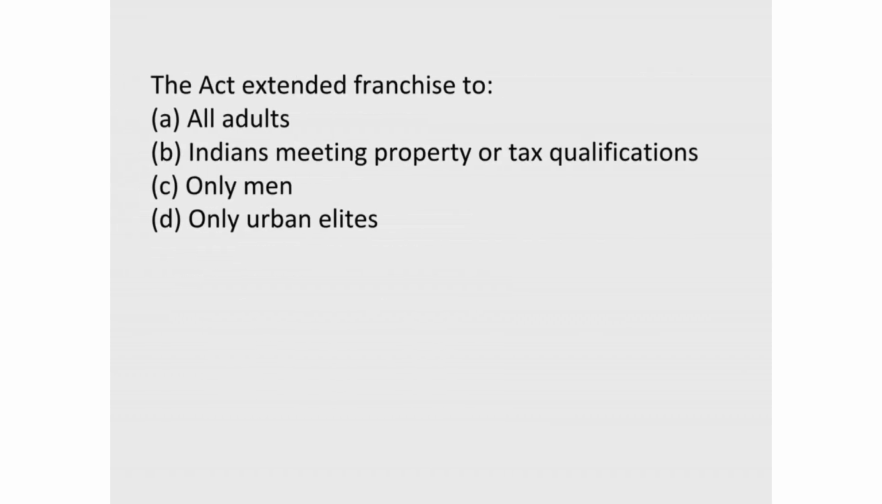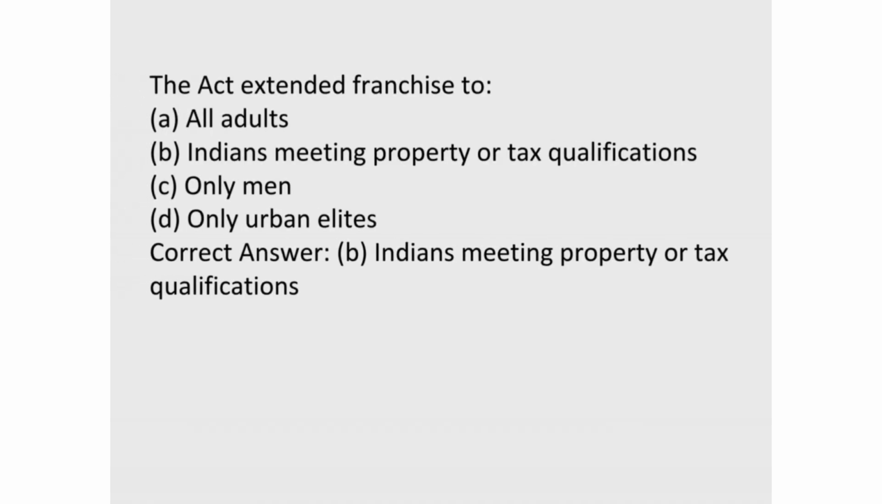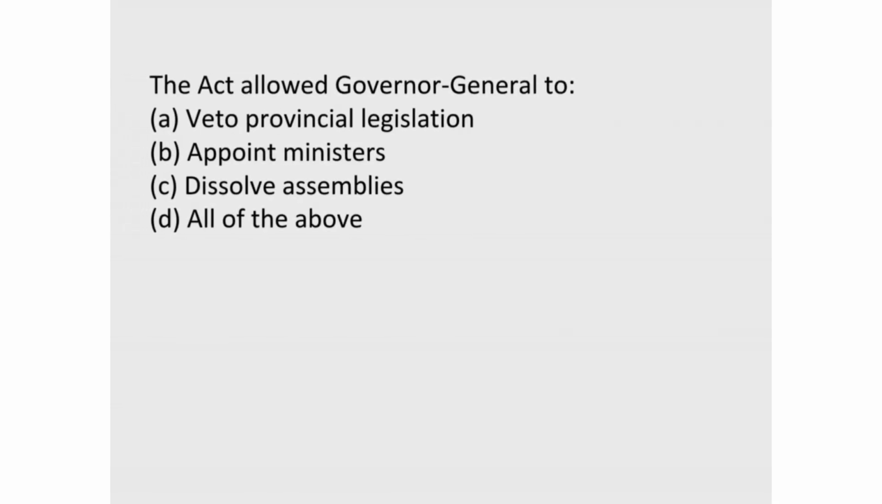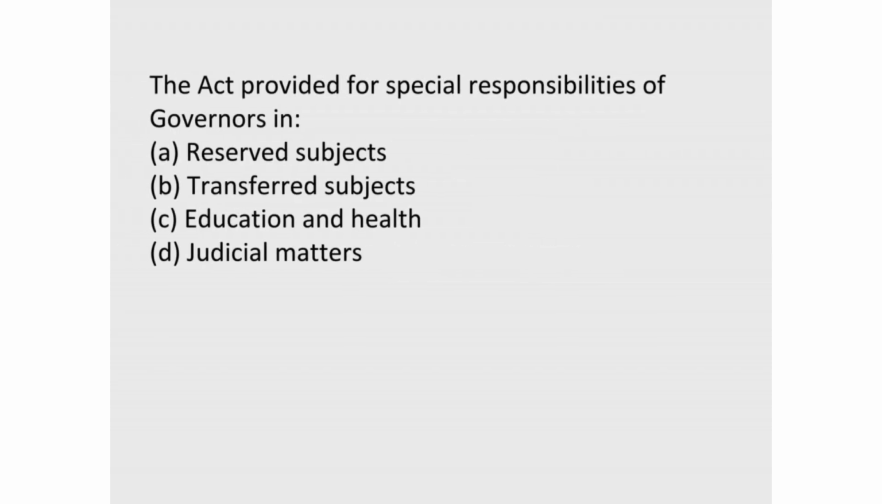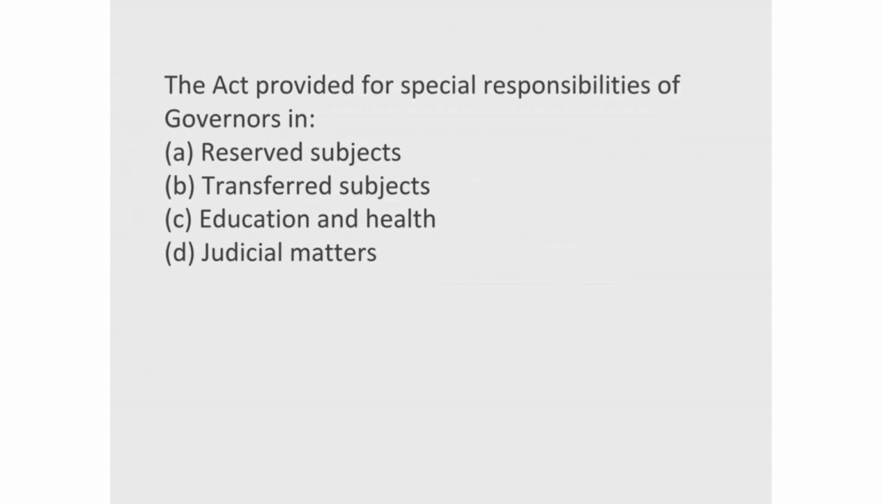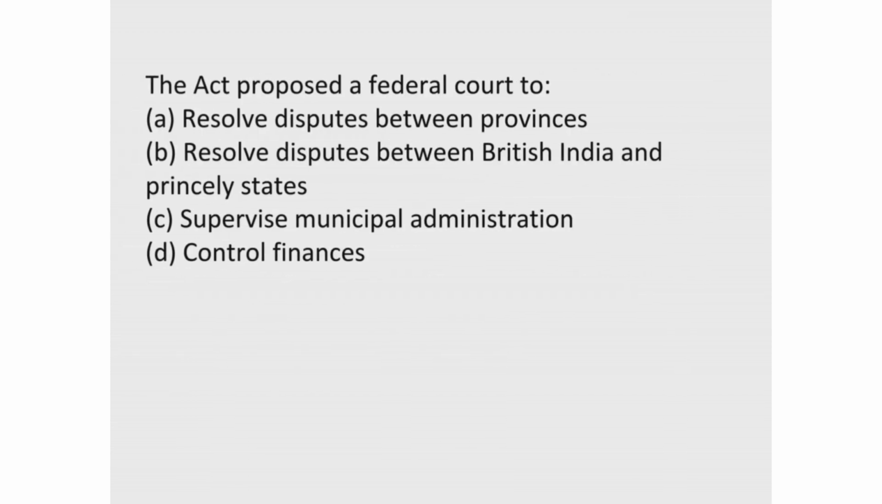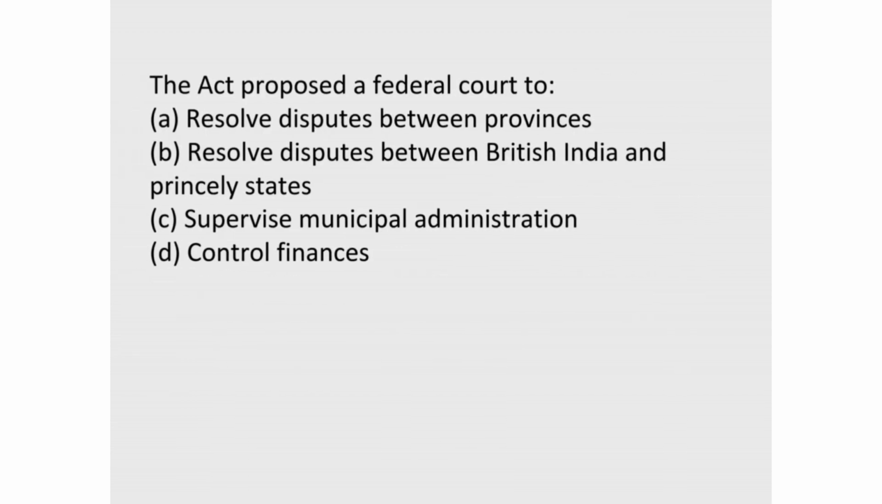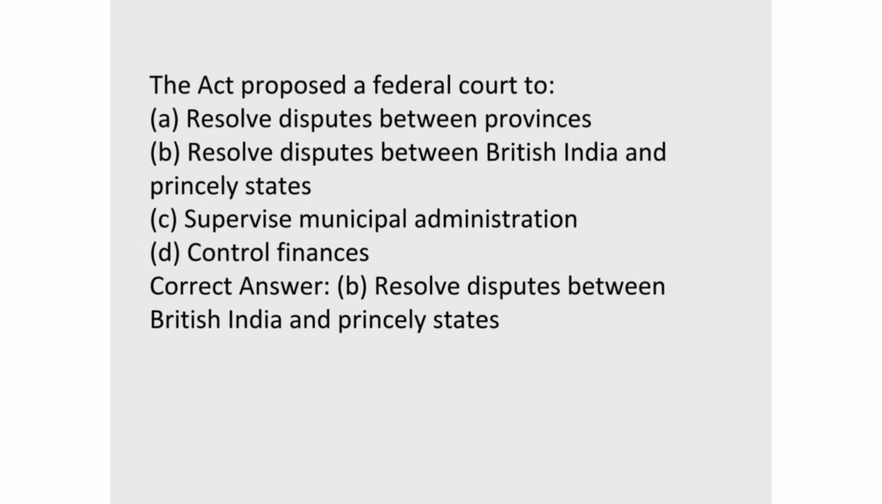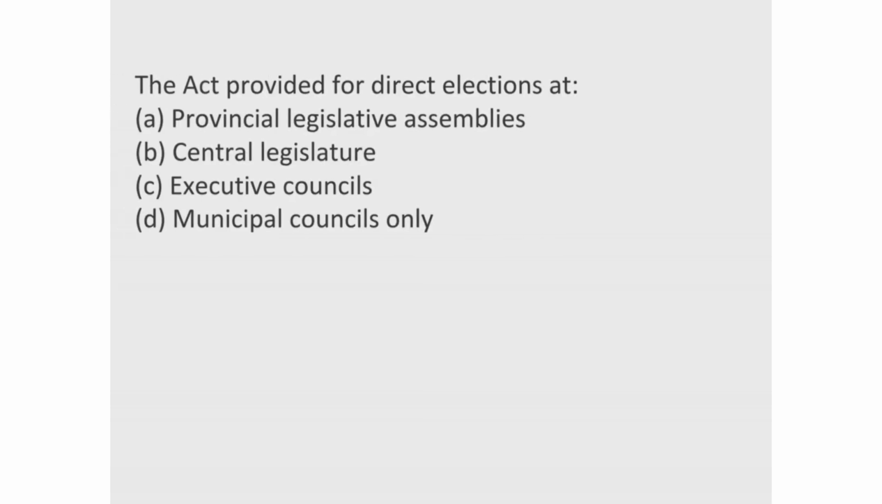13. The Act extended franchise to. Correct answer, B, Indians meeting property or tax qualifications. 14. The Act allowed Governor-General to. Correct answer, D, all of the above. 15. The Act provided for special responsibilities of governors in. Correct answer, A, reserved subjects. 16. The Act proposed a federal court to. Correct answer, B, resolve disputes between British India and princely states.